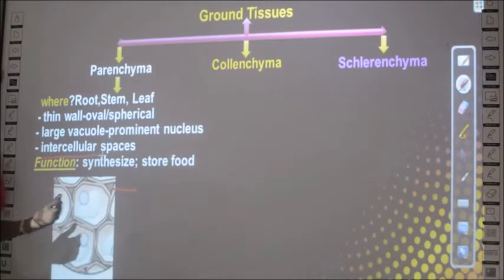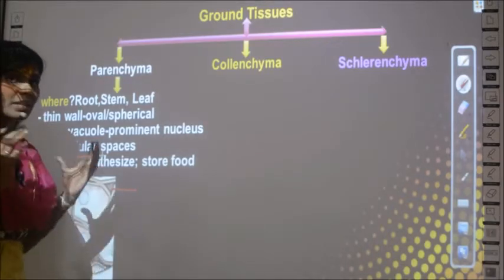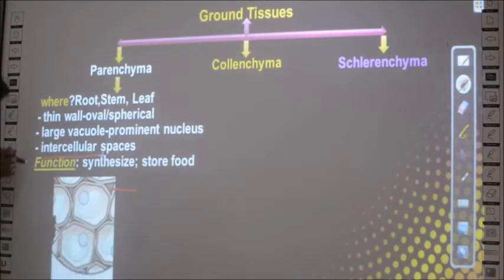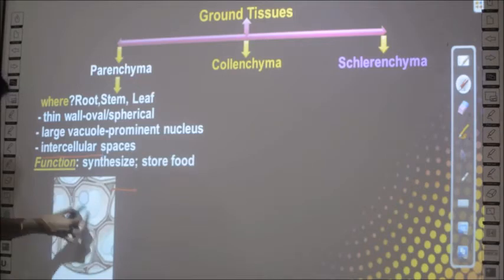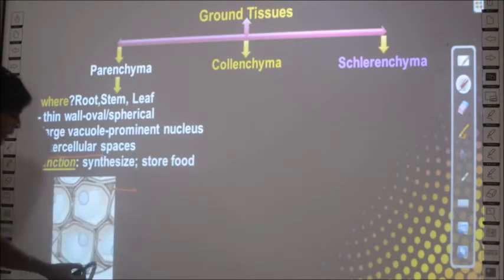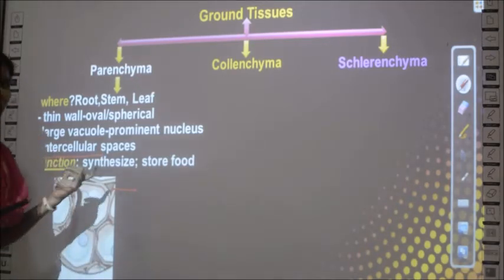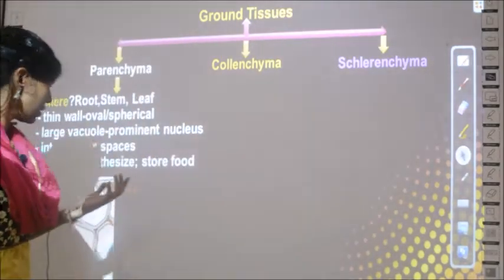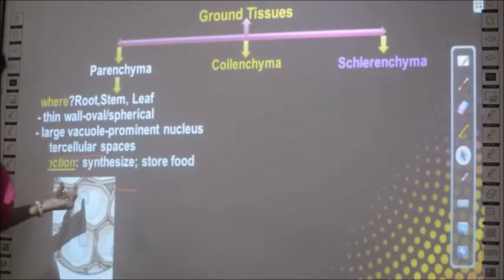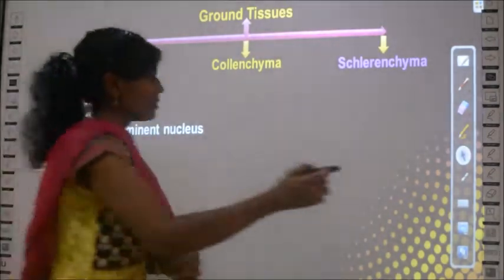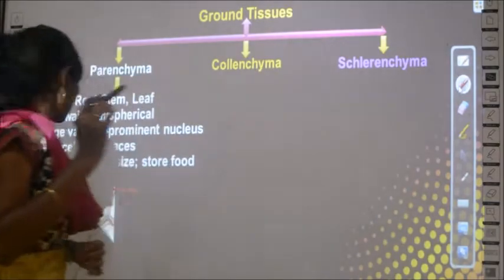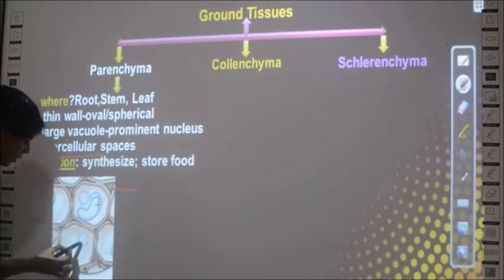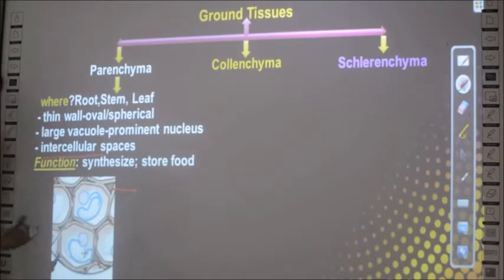Why? Inter means in between two cells. So there is space in between. In this type of parenchyma cells, you have space between two cells. See, here also you can see spaces, right? So these spaces are called intercellular spaces. It is present in parenchyma cells. So apart from these intercellular spaces, what can you see? You can see a large vacuole, right? Where is the vacuole? Vacuole is here. So this is the large vacuole.